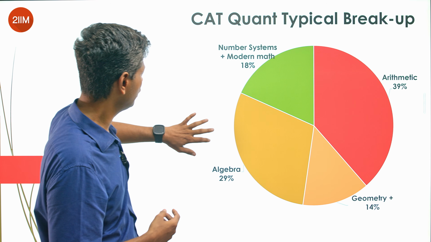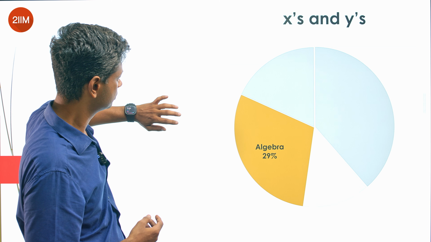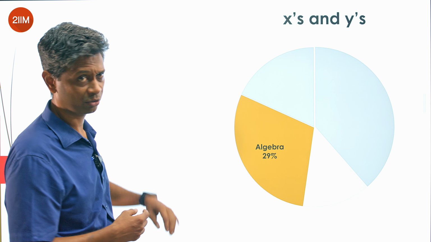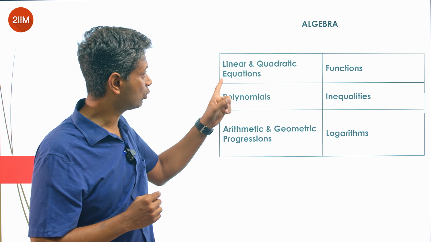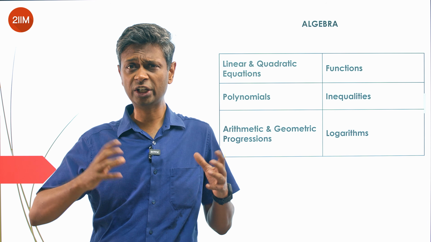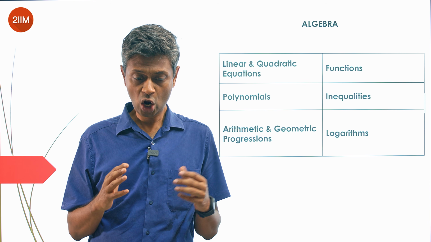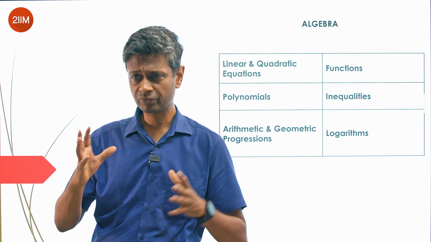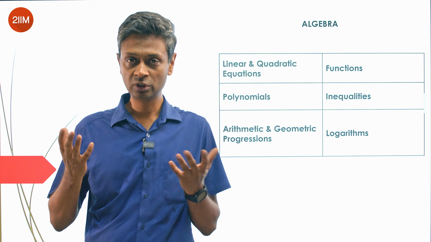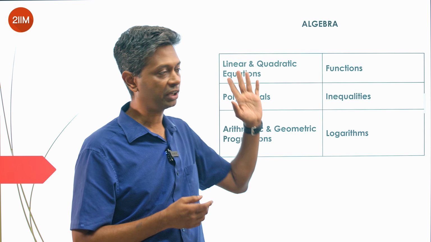Right? I want to dive into algebra deeper. What is sitting inside this 29%? Lots of x's and y's. What are the topics that sit here? Linear and quadratic equations. Linear and quadratic equations is a giant topic, especially quadratic equations. How to solve them is very straightforward. But there are a few topics in quant that you must overdo. In that overdo list sits quadratic equations.